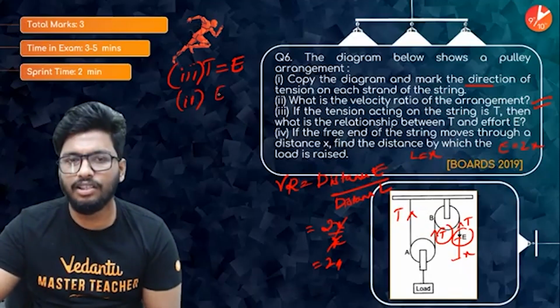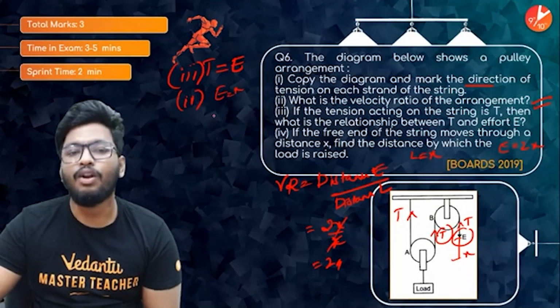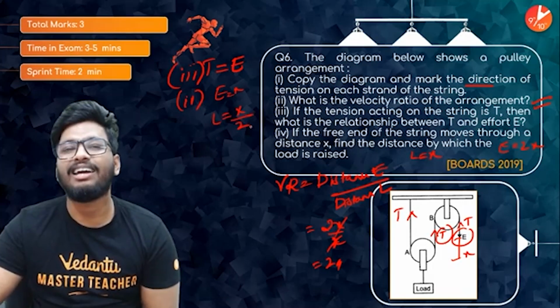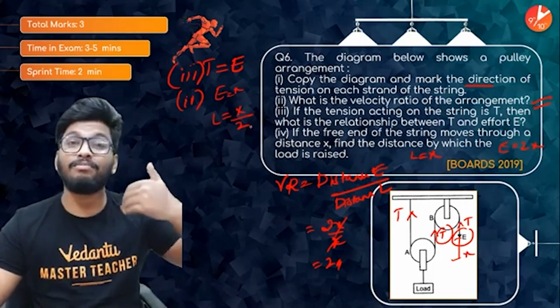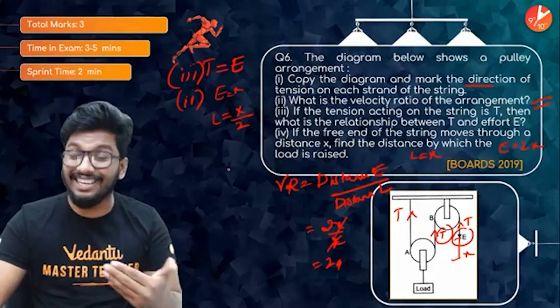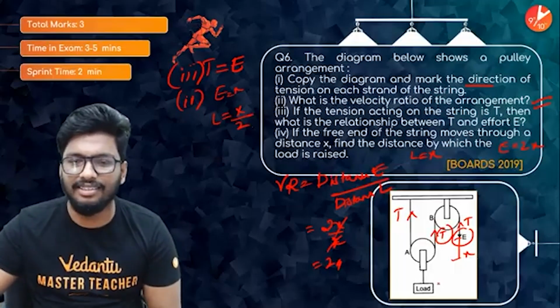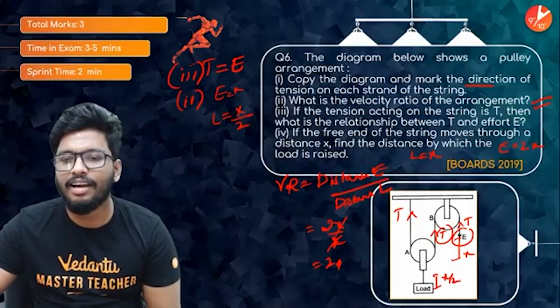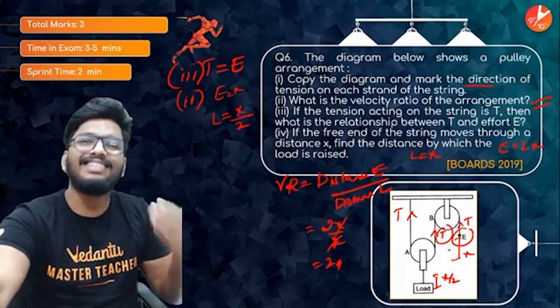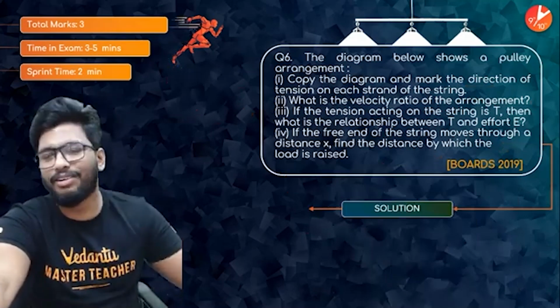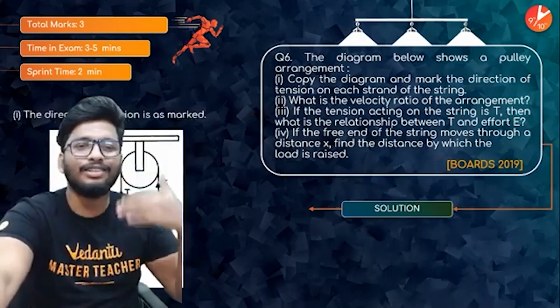So if the effort has moved a distance of x, the load would have moved a distance of x by 2. It would have moved half the distance. That is the thing, guys. Again, I'm telling you, if this is moved a distance of x, then this would be x by 2. So you're compromising on the distance, but whatever effort you're putting in is actually much less. So that would be the answer.